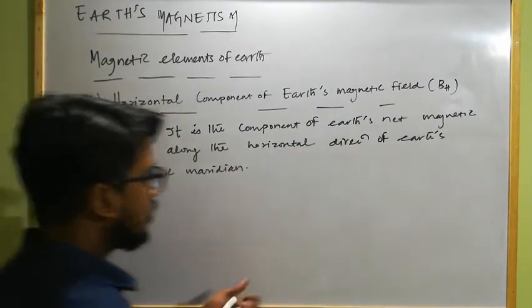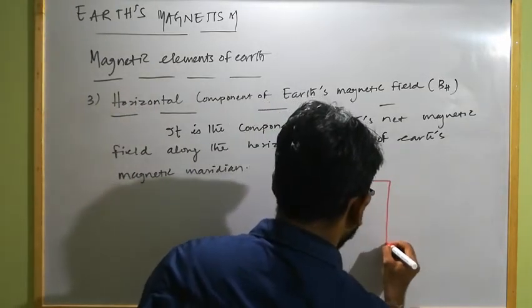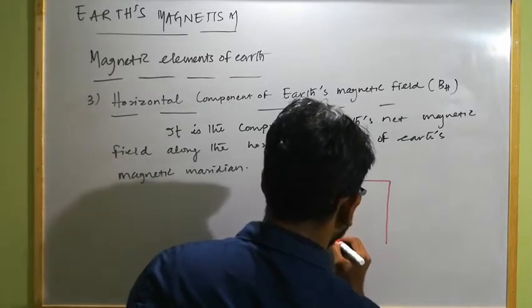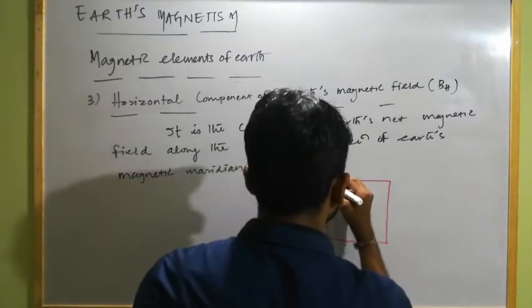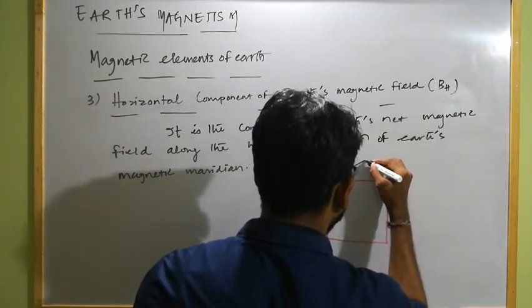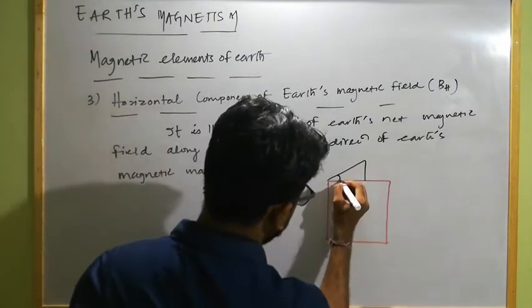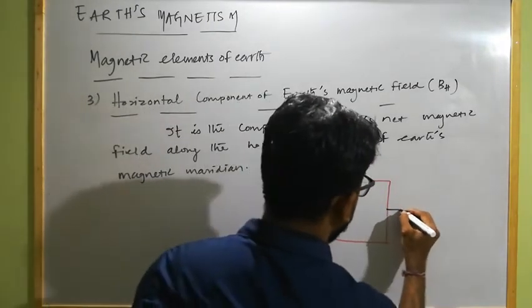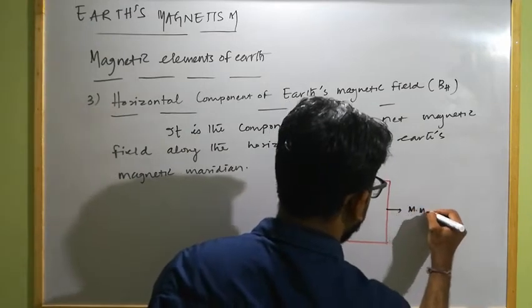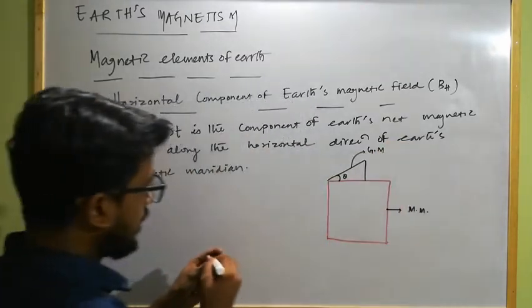That means, as we already drew a picture here, if this is the Earth's magnetic meridian and this is the Earth's geographic meridian, this angle is known as theta, that is declination. And this is known as the magnetic meridian, and this is known as the geographic meridian.